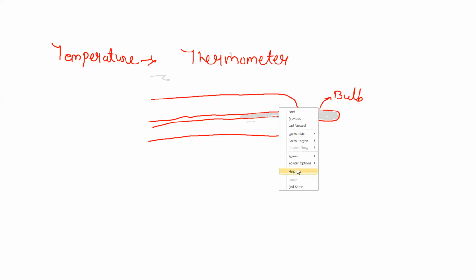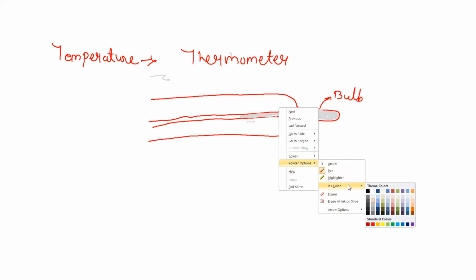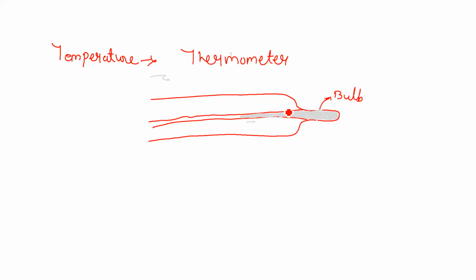And here you will see some readings are marked like this, and by using these we read the temperature that particular object is having. The material which is used here is generally mercury, in Hindi we call it para. And the point which is shown here on this scale is known as the temperature.